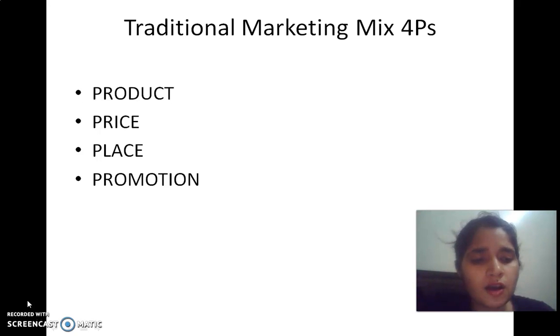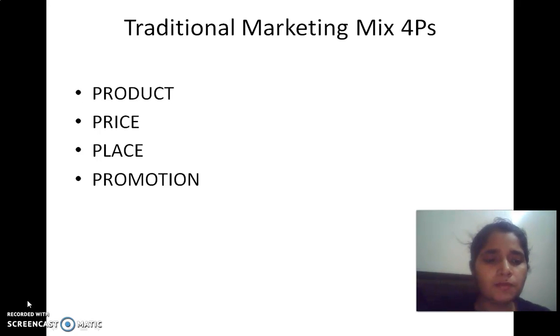Product is the offering which a customer is going to get, then the price at which he is going to purchase it. Place means the market in which it would be available, the geographical location of a particular product. Promotion means how we are going to promote our product and increase the awareness of our product amongst the customers.